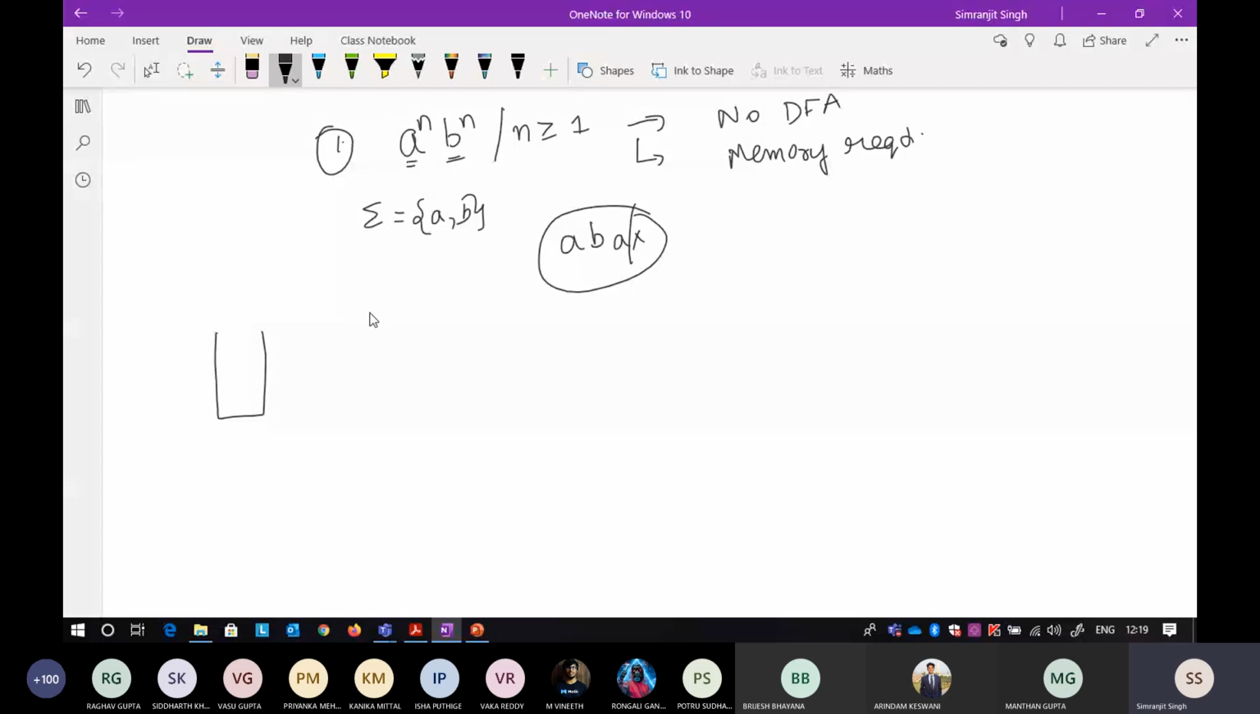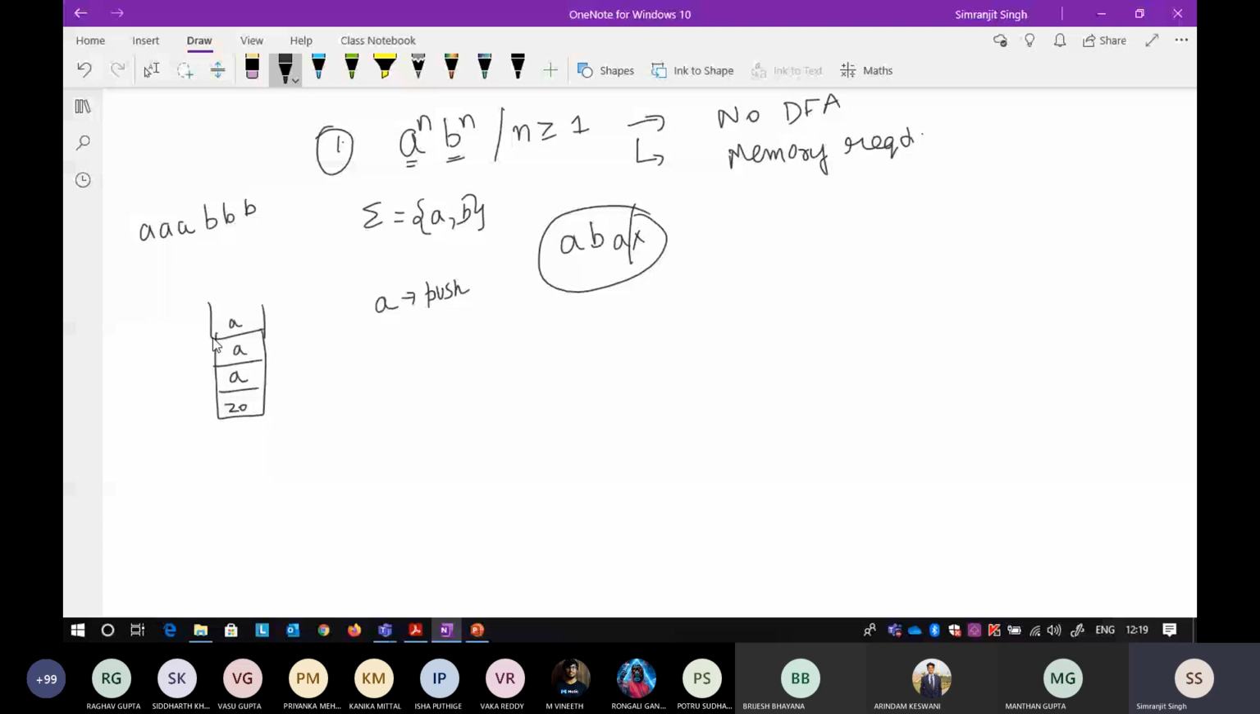Okay, so I'll give you a simple solution: whenever there is an A coming, you push it onto the stack. Suppose there are A's and then B's. Because the input follows that order, whenever there is an A coming, I will push. In the starting of the stack there will be a Z node, and whenever there is an A, I will push the A. Again an A comes, push A, and then again an A comes.